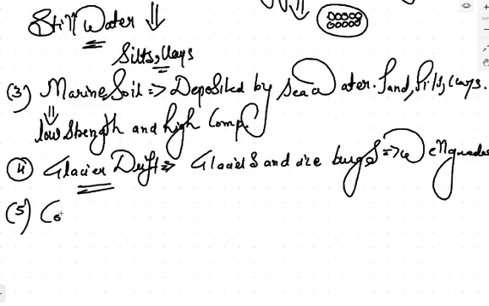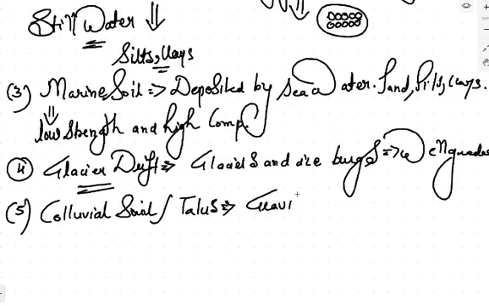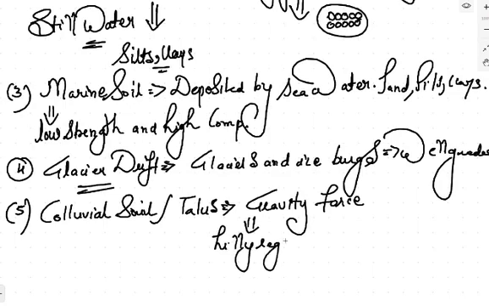Fifth is colluvial soil, also known as talus. This type of soil is deposited by gravity force. Generally it is deposited because of movement due to gravity. This type of soil is generally found in hilly regions. Like at the bottom of a mountain, the soil moves from above and settles at the bottom.